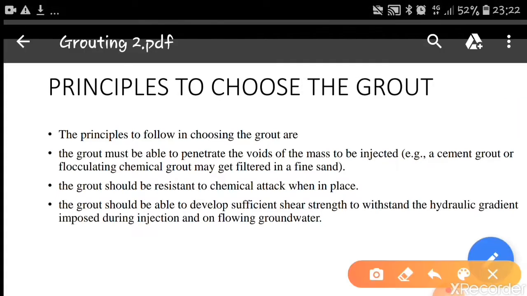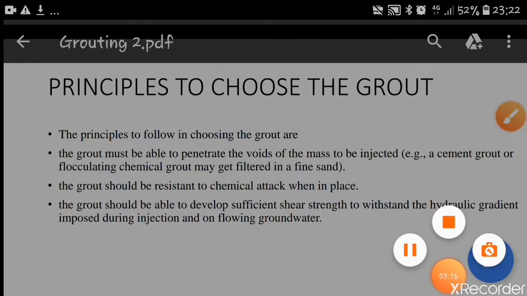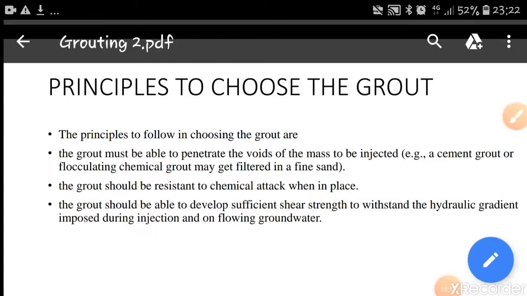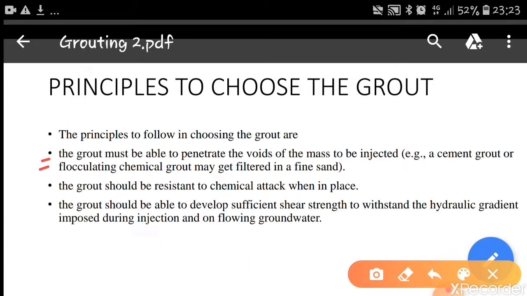The following principles have to be followed to choose the required grout. That is, the grout must be able to penetrate the voids of the mass to be injected.